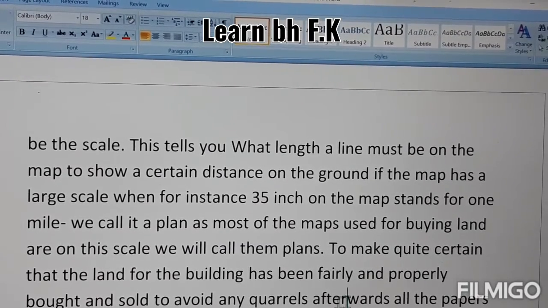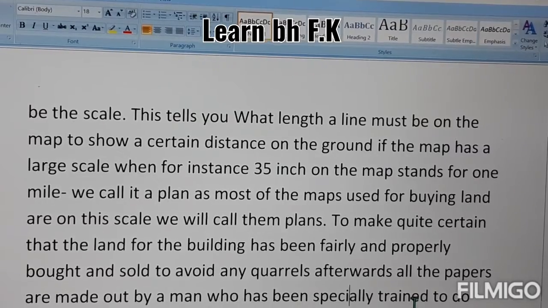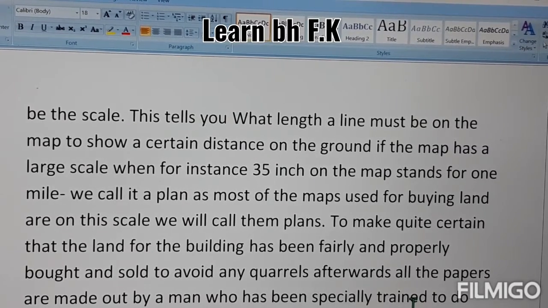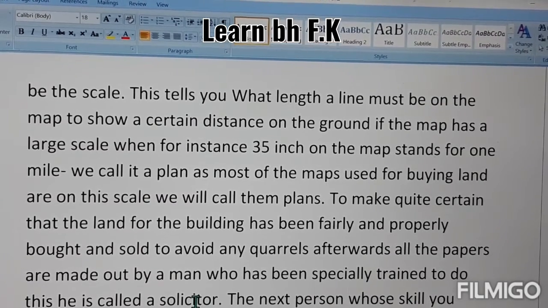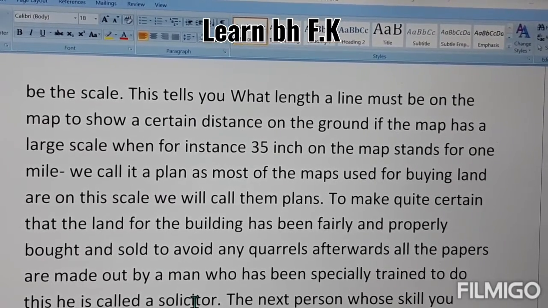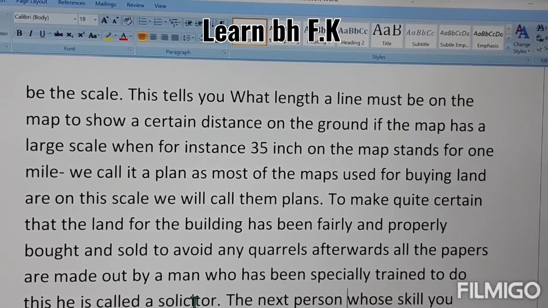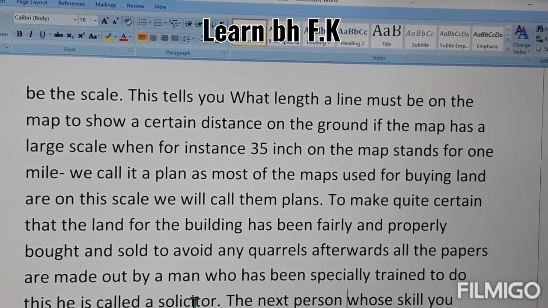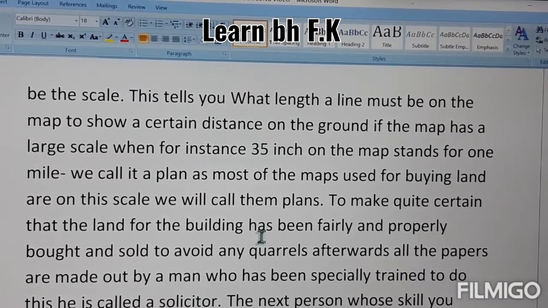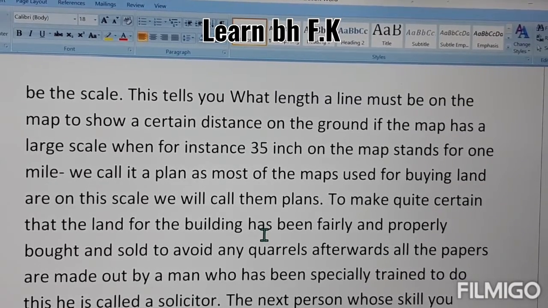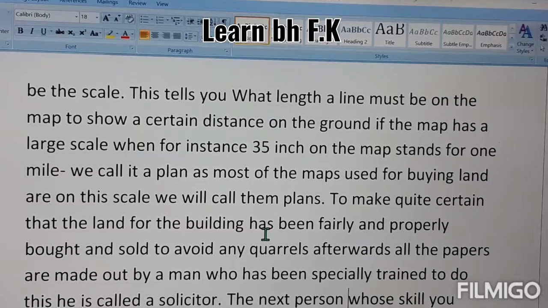Quarrels means dispute. Afterwards, all the papers are made out by a man who has been specially trained to do this. He is called a solicitor. A solicitor is a legal man, a middleman you can say, between the two parties. He deals with the things of buying and selling, and he has the proper skills for making the agreement between the parties. So before buying, everything should be written on paper with legal documents, so that the things are done in a proper way.